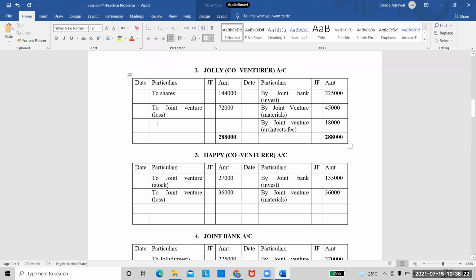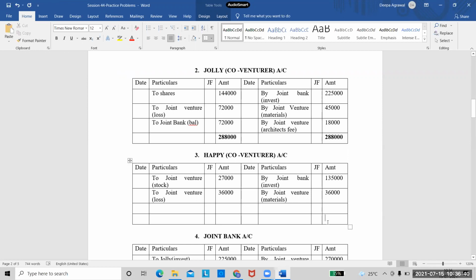So what do I write for the 72,000? Who will pay Jolly the 72,000? The joint bank account will pay him the balance. That is 72,000. Just check if I've done the calculations correctly.